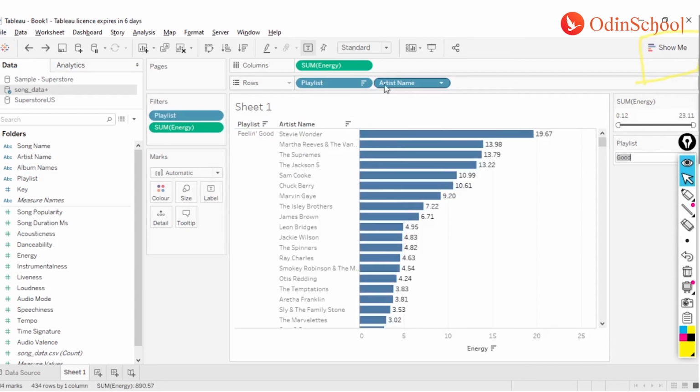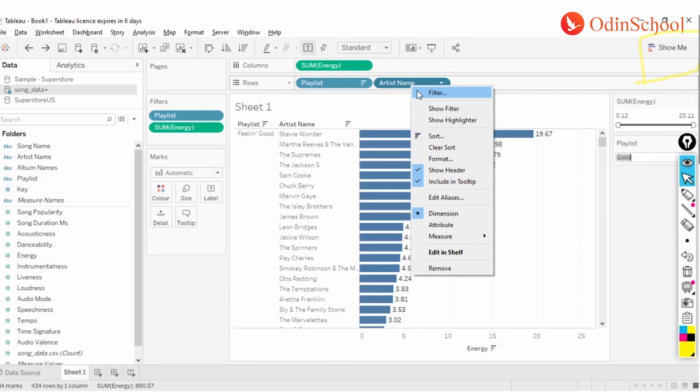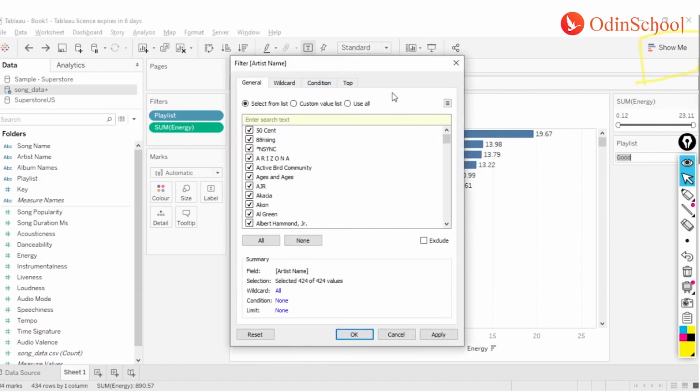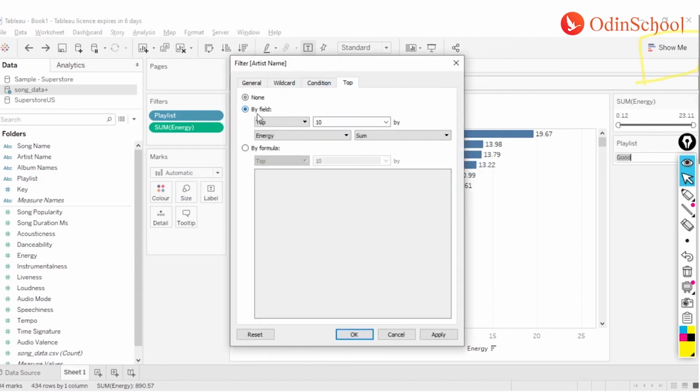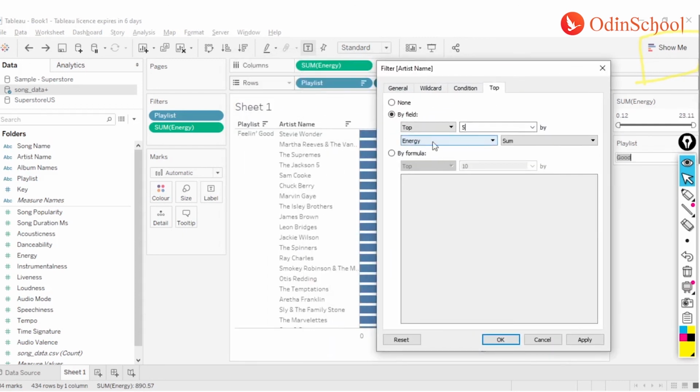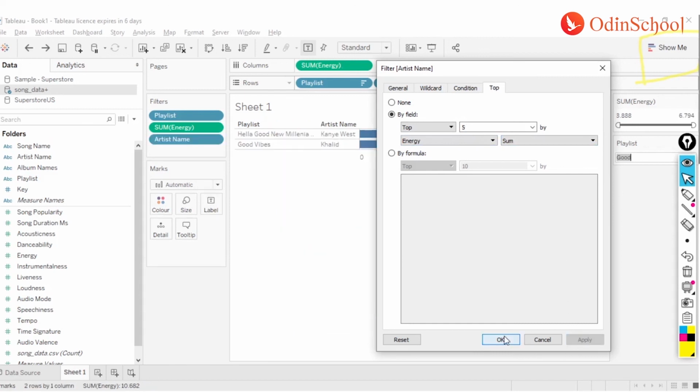What I did is I said, out of these artist names, I want only the top 5 as the result. I'm doing it here again. I select top 5, the values based on the sum of energy, and I say apply and OK.